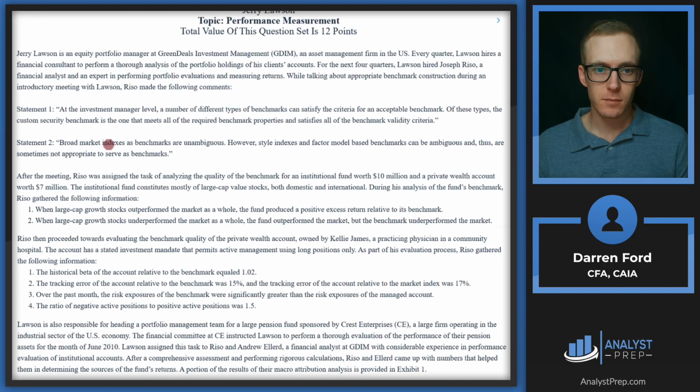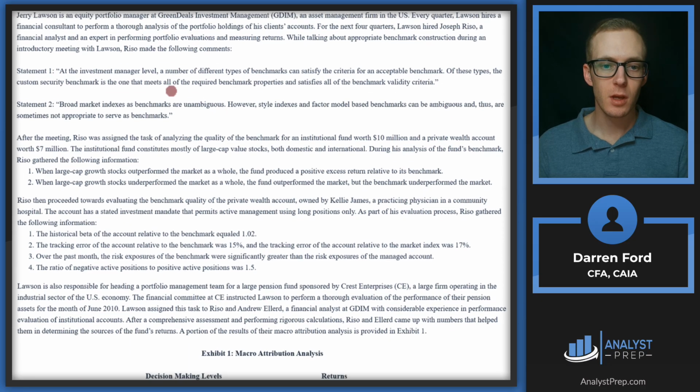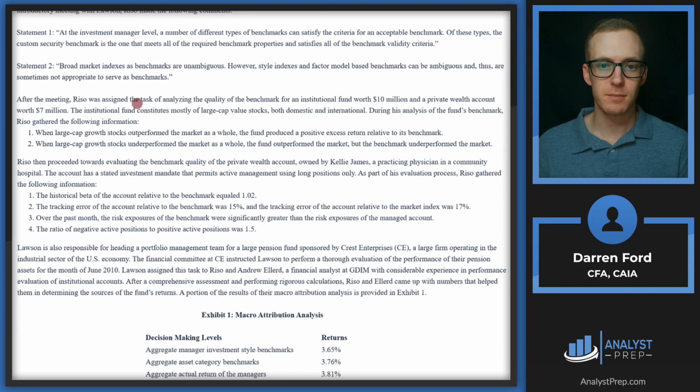Let's start reading. Jerry Lawson is an equity portfolio manager at Green Deals Investment Management, an asset management firm in the U.S. Every quarter, Lawson hires a financial consultant to perform a thorough analysis of the portfolio holdings in his clients' accounts. For the next 4 quarters, Lawson hired Joseph Riso, a financial analyst, and an expert in performing portfolio evaluations and measuring returns. While talking about appropriate benchmark construction during an introductory meeting with Lawson, Riso made the following comments. So it looks like these are the two statements we want to be looking at.